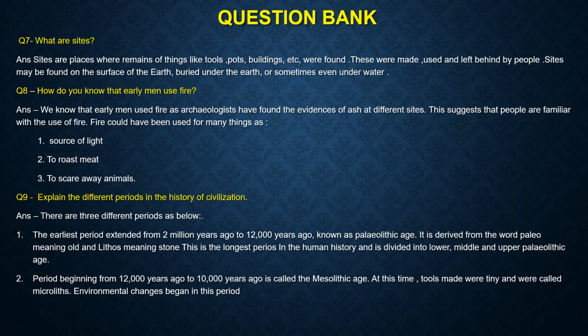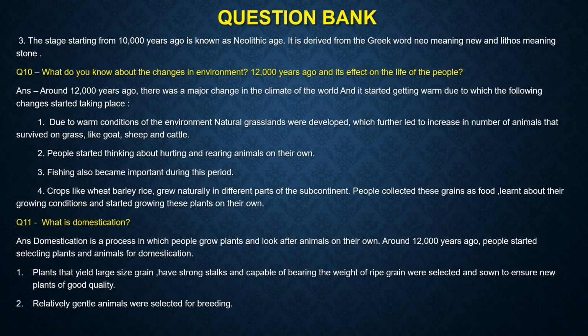Second period beginning from 12,000 years ago to 10,000 years ago is called the Mesolithic age. At this time, tools made were tiny and they were called microliths. Environmental changes began in this period. Third stage, the stage starting from 10,000 years ago, is called the Neolithic age. It is derived from the Greek word neo meaning new and lithos meaning stone. So these are the 3 periods or 3 ages of the Stone Age.